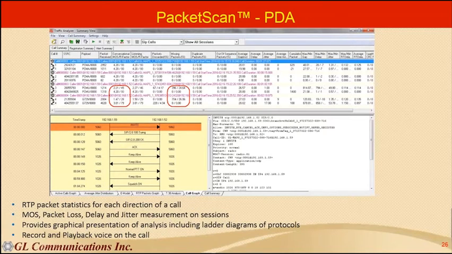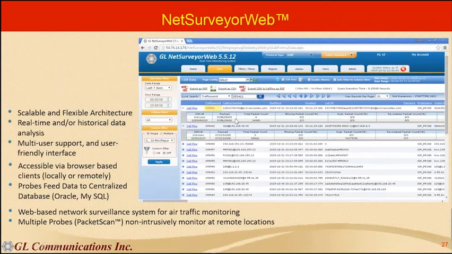This packet scan can work in real time or offline, and we can even read Wireshark format traces in this tool. So next one is Net Surveyor Web. This is actually a web-based application which queries the central database, which has a collection of all the CDRs sent by these probes located in different geographical locations, which will be monitoring the networks in those locations.